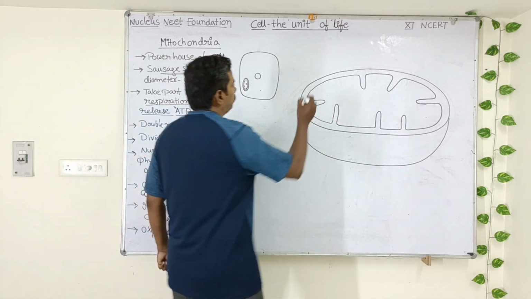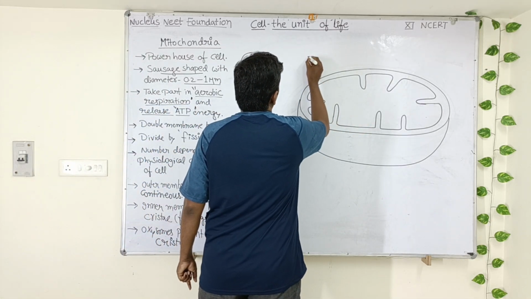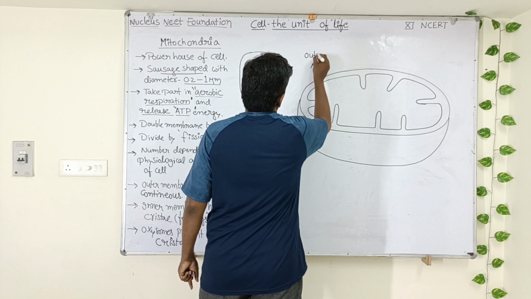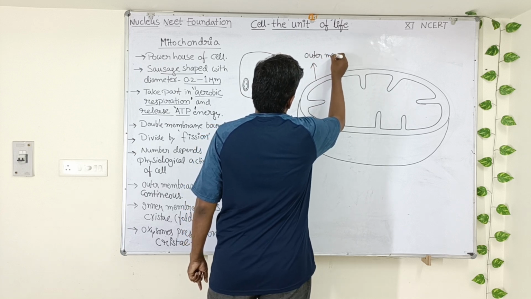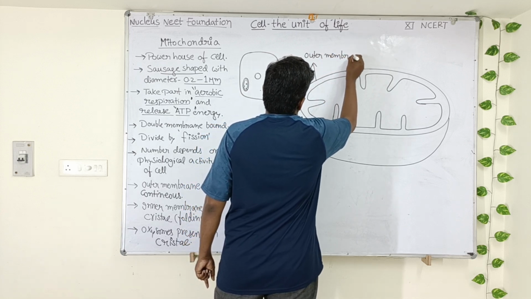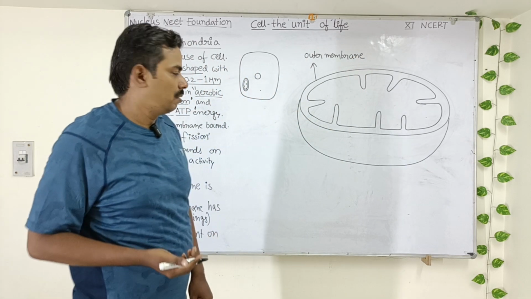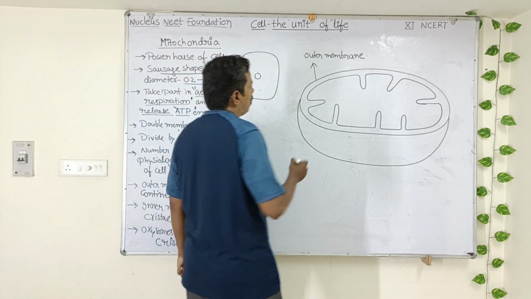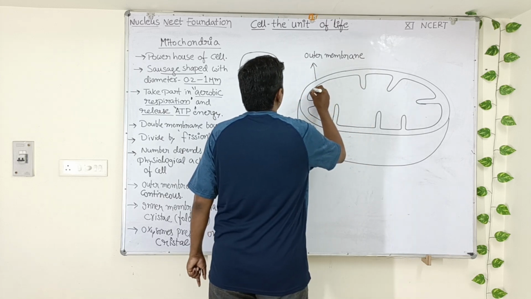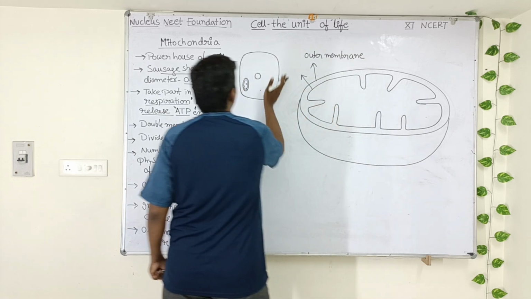So this is the outer membrane of mitochondria. It has several enzymes which are required for the functioning of mitochondria, and this is the inner membrane.